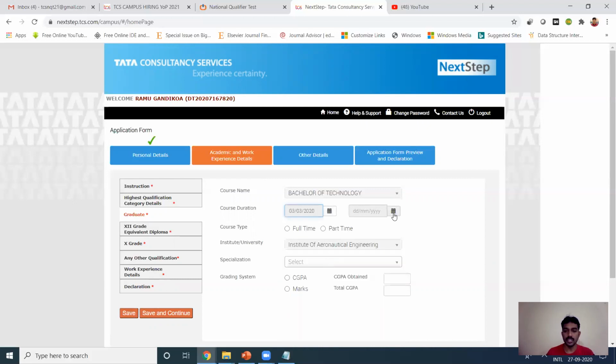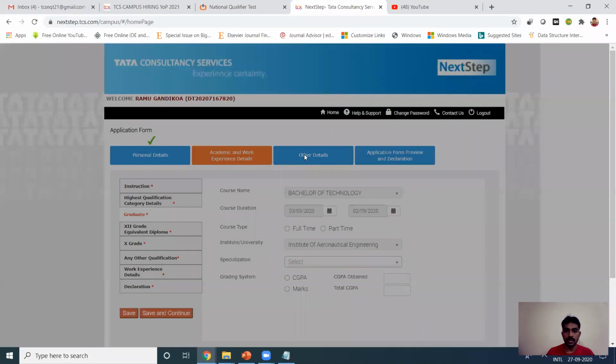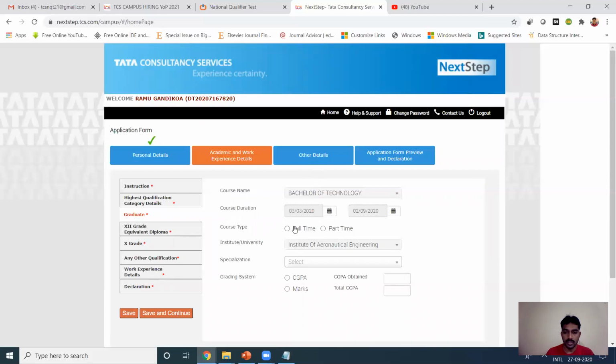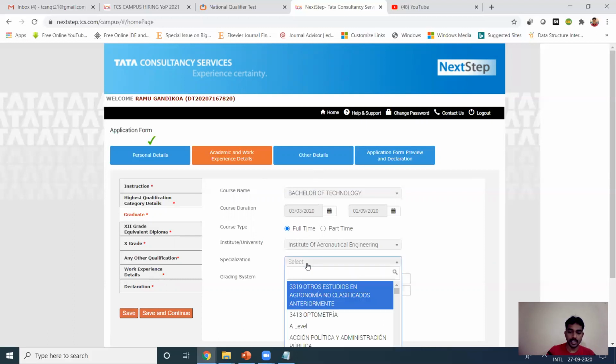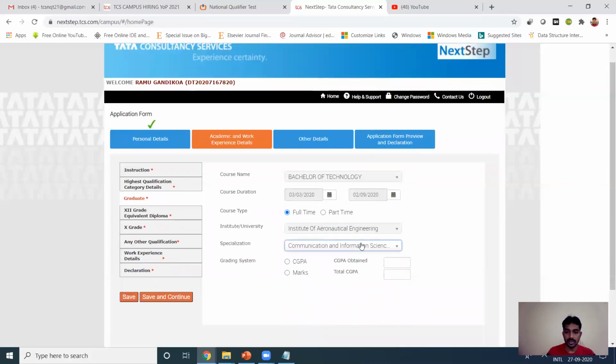Course duration is very important. Specialization is information technology. Right. You can choose anyone, like communication or information science. And then 9 and 10.